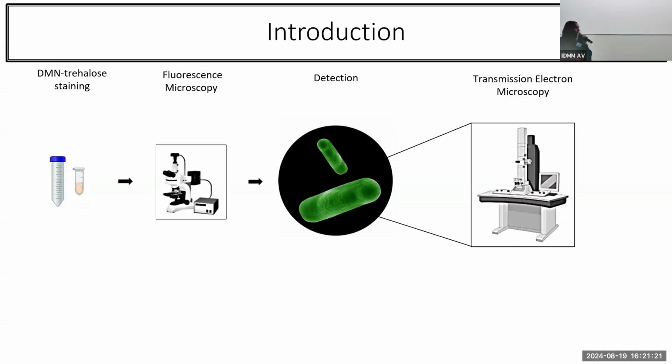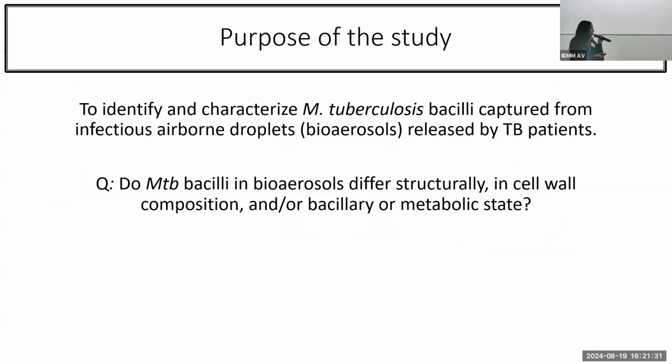My PhD project aims to address this limitation using electron microscopy to obtain high-resolution information on aerosol-captured MTB. The purpose of my project is to identify and characterize MTB bacilli that we capture from these infectious airborne droplets, bioaerosols that are released by TB patients. And the main question that we are asking is: do MTB bacilli in bioaerosols differ structurally in cell wall composition or bacillary or metabolic state?